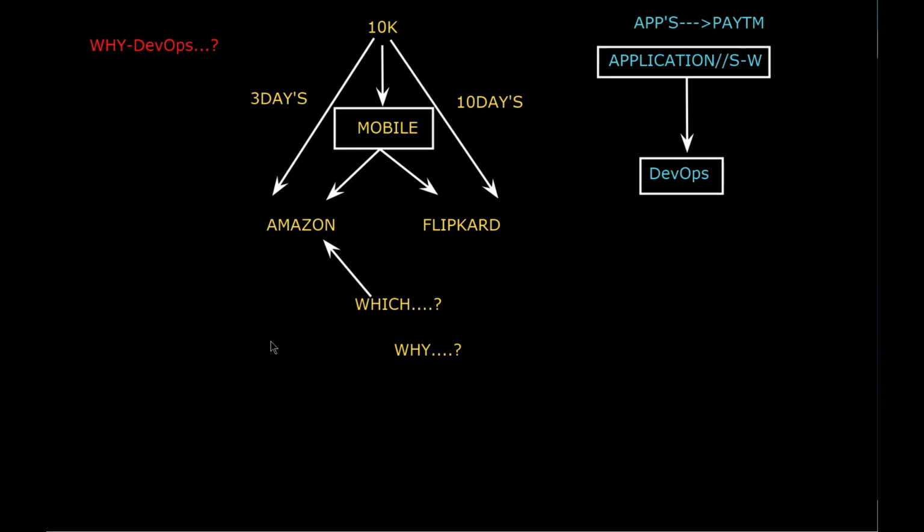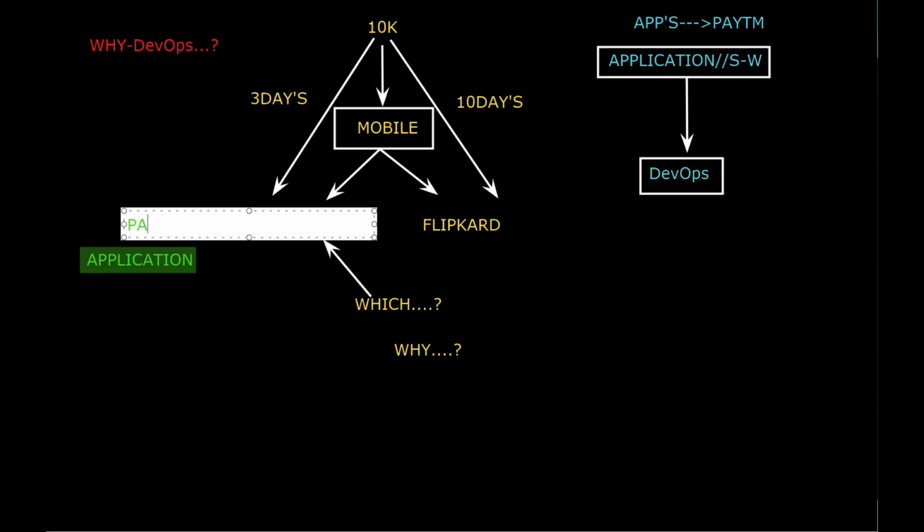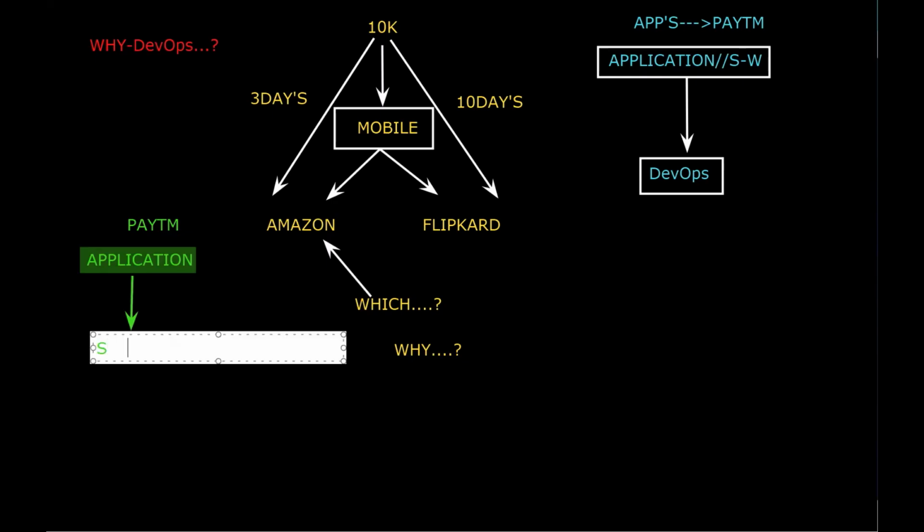Now let's say I have decided that I want to create an application. Paytm is an application, PhonePe is an application, Google Pay is an application. If you want to create an application, what do I need to follow here?